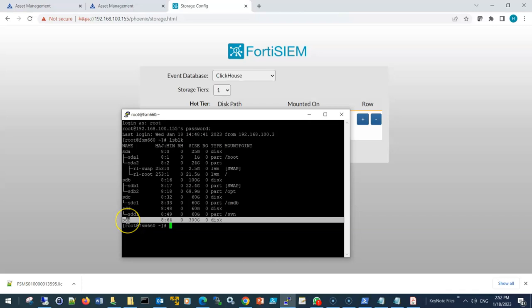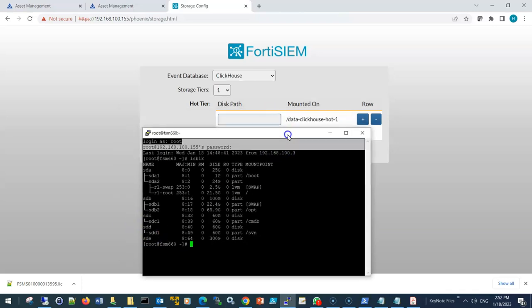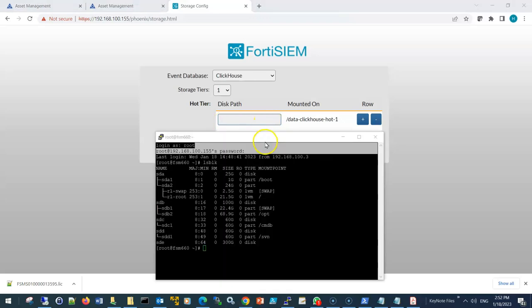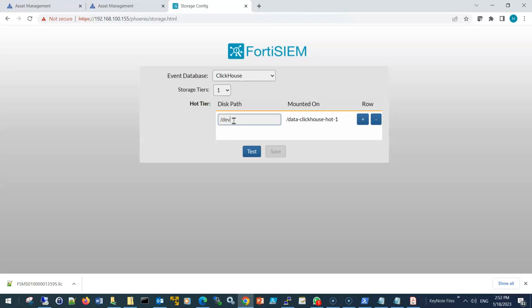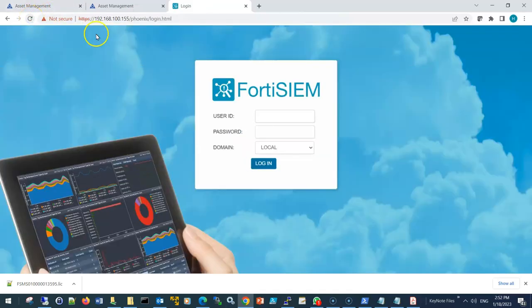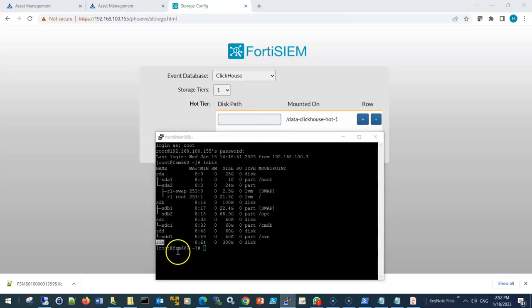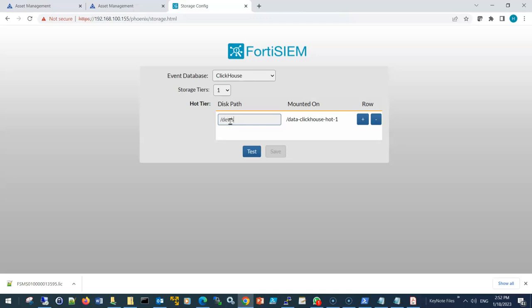So we need to specify this in this field. The syntax should be /dev/ and the partition name. So I will write it like this: /dev/sde. And then I will refresh maybe. Oh yes, I have already been logged out. So again I will put the credentials. Okay, and again here I will put, as I said, /dev/sde.